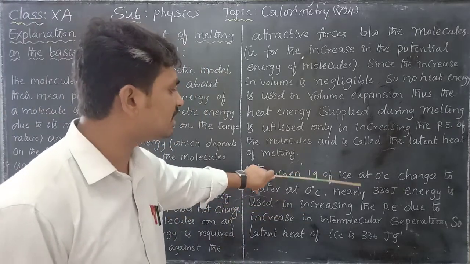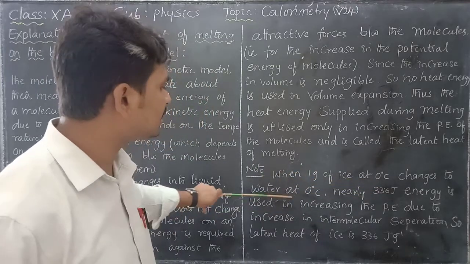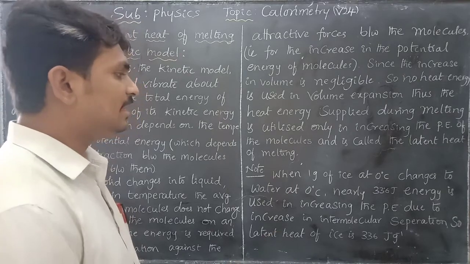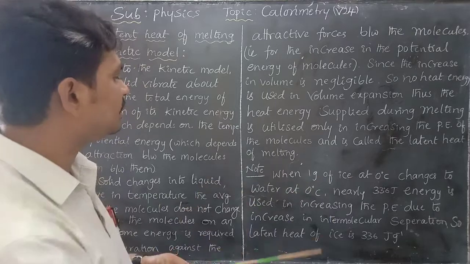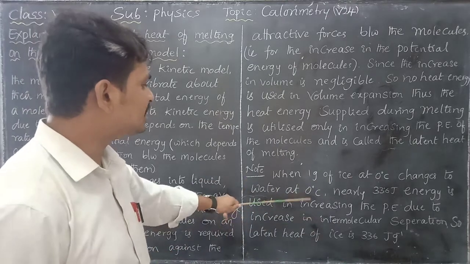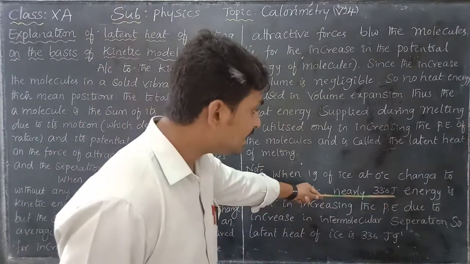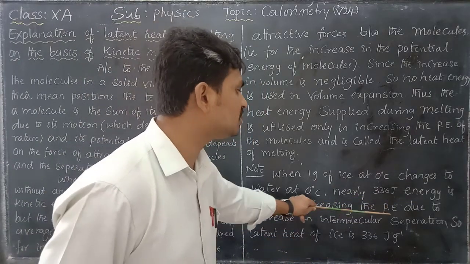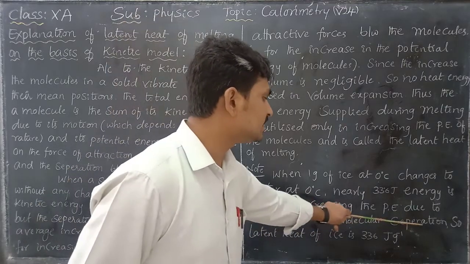Next, note, let us take an example. When 1 gram of ice at 0 degrees centigrade changes to water at 0 degrees centigrade, the temperature does not change, only the phase changes: 1 gram of ice is shifted into 1 gram of water at 0 degrees centigrade. Nearly 336 joules of energy is used in increasing the potential energy by increasing the intermolecular separation.